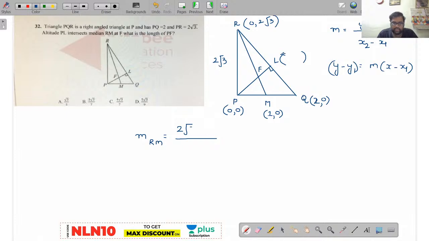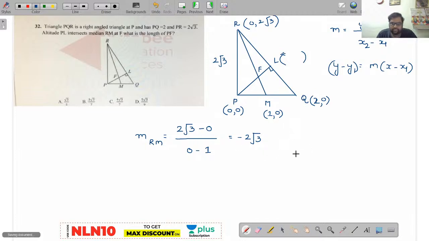2 root 3 minus 0, right? Now 0 minus 1. So this will be minus 2 root 3. Am I right or wrong? Slope value of RM. Now find out the equation for RM.